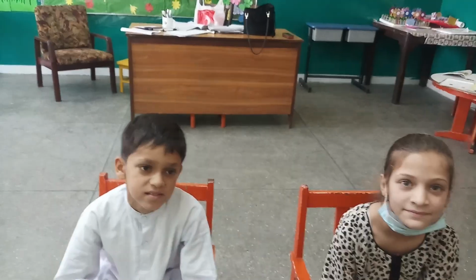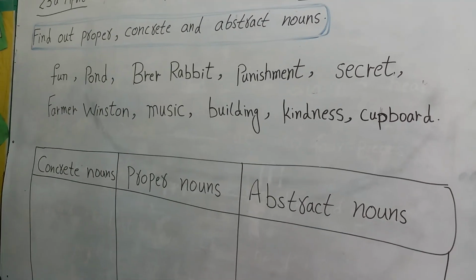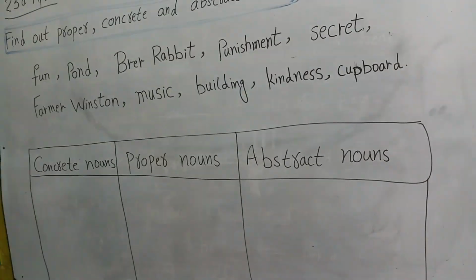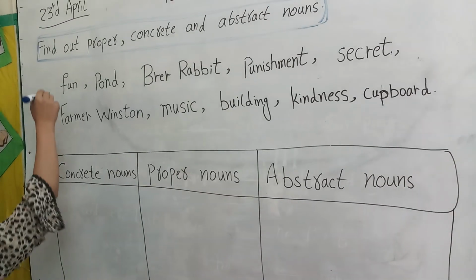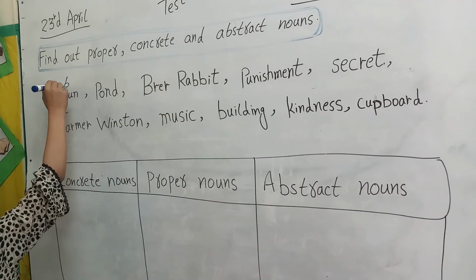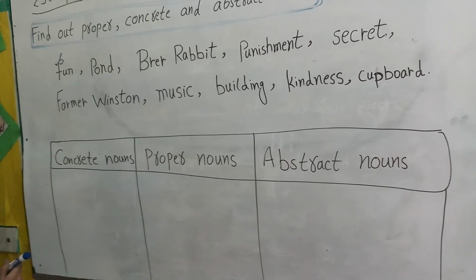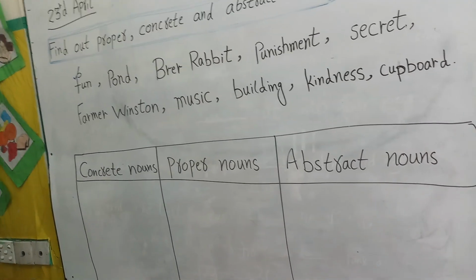So, Mital, come. What will you find first? Abstract. You want to find the abstract noun first. Okay. So, how can you find? What will you do on the abstract nouns? Okay, so make a tick on the abstract noun. Yes. Fun is? Abstract noun. Yes, you also tell me, Fawaz. Fun is? Abstract noun. Because we can't see the fun, but only we can feel.